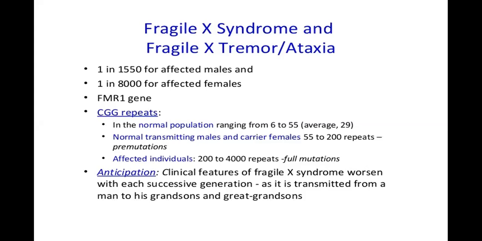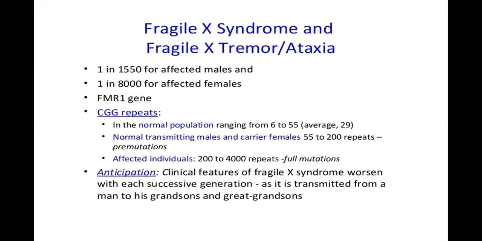Anticipation. Clinical features of Fragile X syndrome worsen with each successive generation as it is transmitted from a man to his grandson and the great grandsons. A man will give the disease to his daughter, but the daughter will only have a premutation. And when a child is born to that daughter, that grandson is going to have full-fledged Fragile X syndrome, and even the great grandsons will have full manifestation of Fragile X syndrome. I hope it is clear.